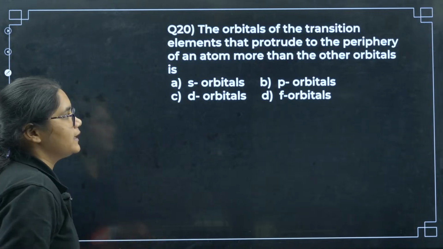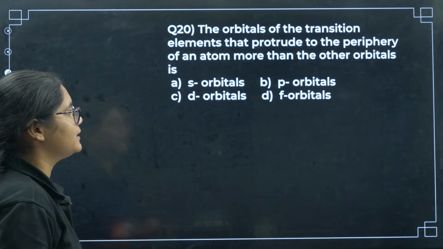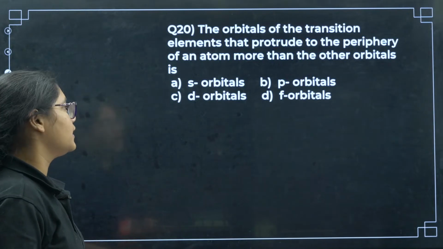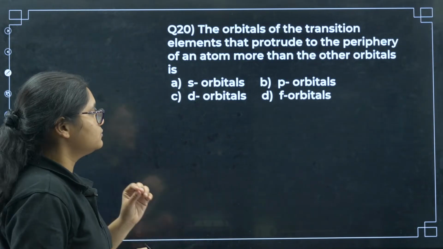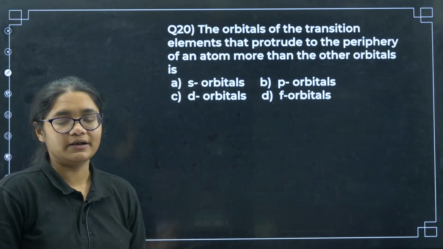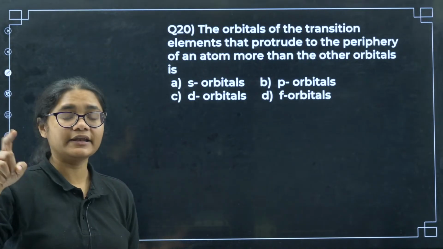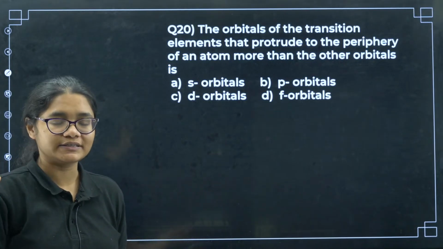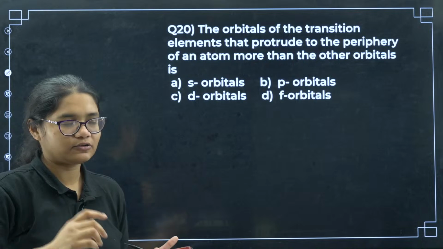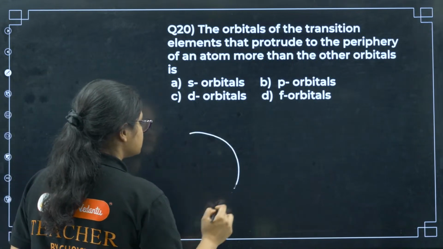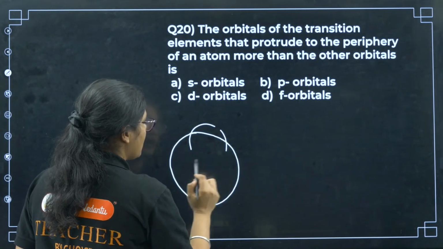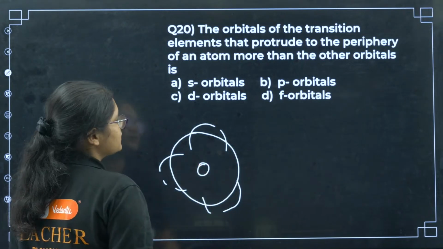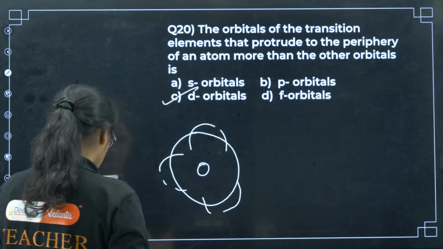Next, question number 20. The orbitals of the transition elements that protrude to the periphery of an atom more than the other orbitals is. In the transition elements, we know that the 3d electrons protrude out. Suppose this is the atom, the 3d orbitals are more towards the outwards, not towards the inside of the atom. So that is why the correct answer is option number C here.